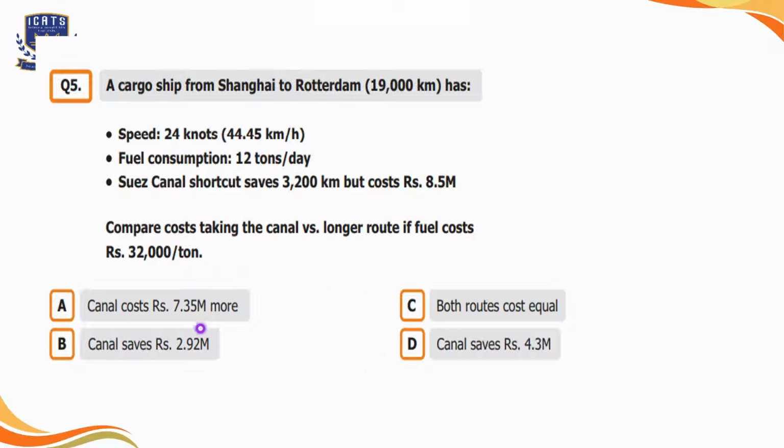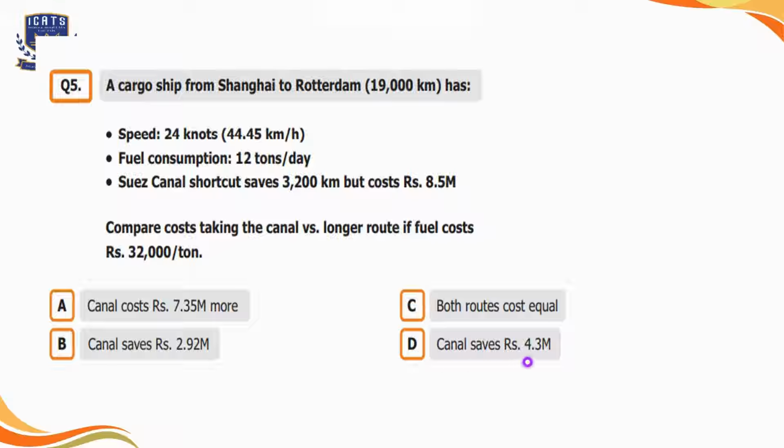So 4 options are given here. Option A is canal costs rupees 7.35 millions more. Option B is canal saves rupees 2.92 millions. Option C is both routes cost equal. And option D is canal saves rupees 4.3 millions. So let's calculate the cost for the longer route first, which is from Shanghai to Rotterdam.